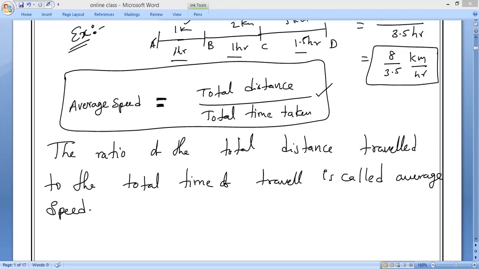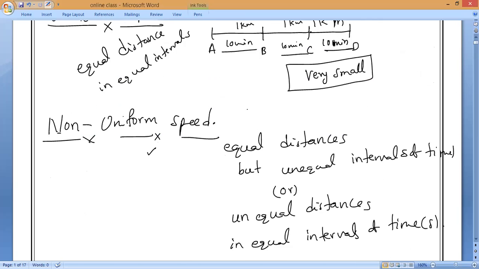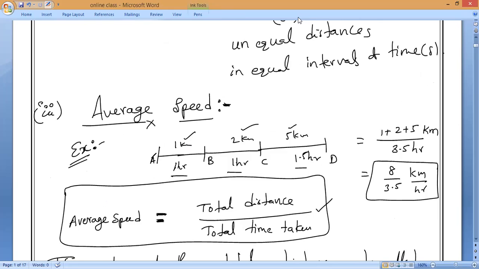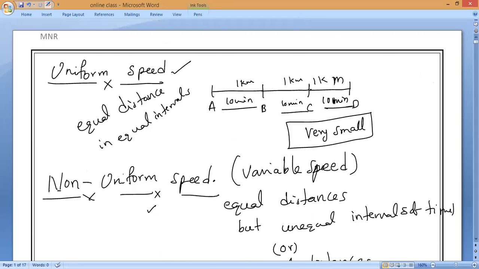Non-uniform speed we can also call variable speed. So kindly remember that. The three kinds of speed are uniform speed, variable speed, and average speed.